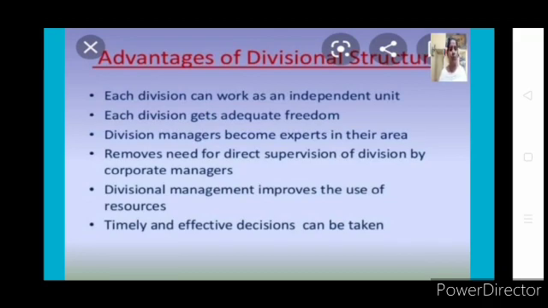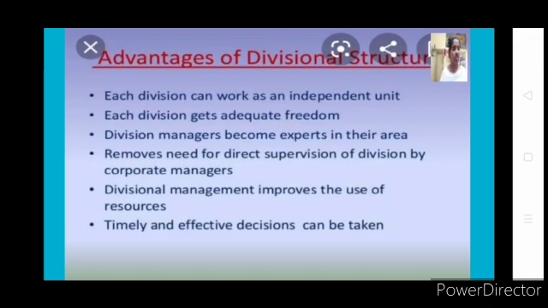Divisional management generally improves use of resources, because they are completely responsible and it acts as a profit center. They will take more care of their resources. Timely and effective decisions can be made. Yes, because they are independent and free, with no need to take consent.